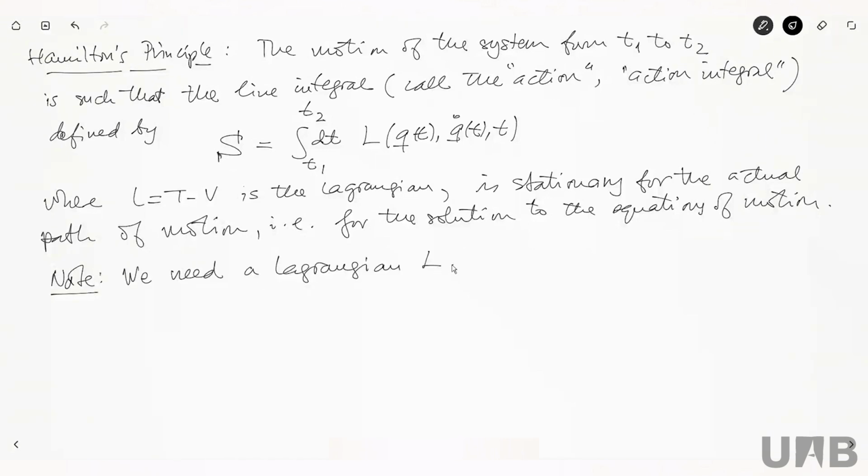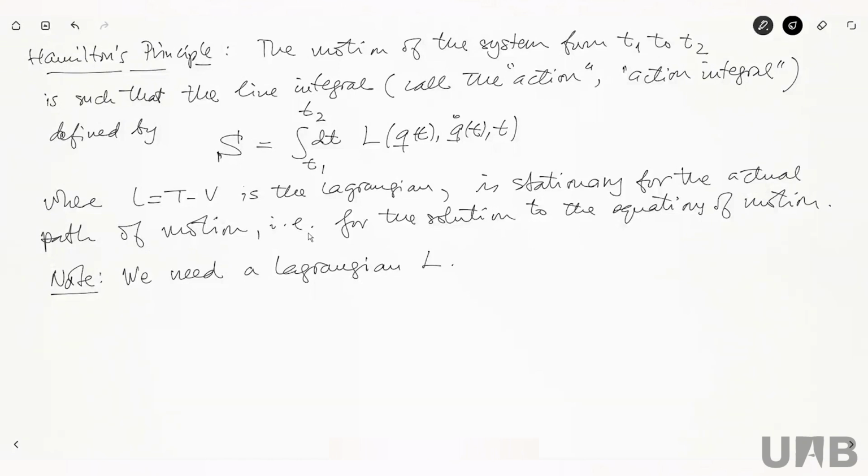So the system has to have a certain Lagrangian L, which means that if the system has generalized forces which do not derive from a generalized potential, then we don't have a Lagrangian, and in this case, this action principle would not work. Okay, so for the action principle to work, we need a definite Lagrangian. The system has to be described by a Lagrangian.